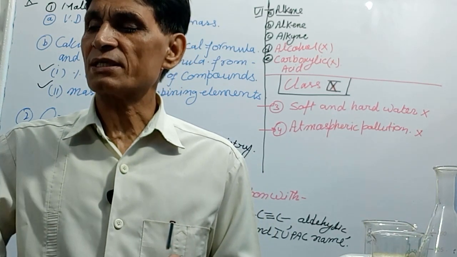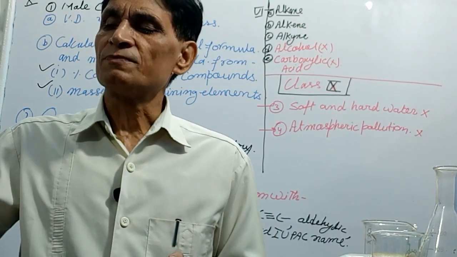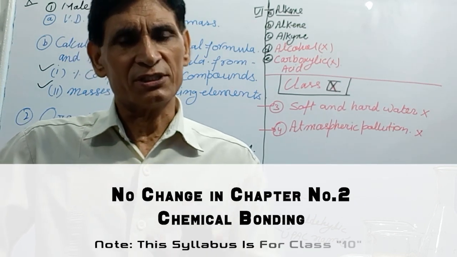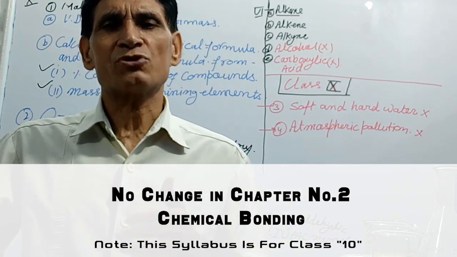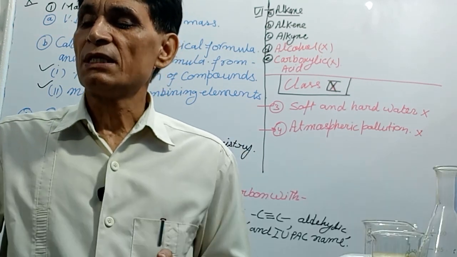Chapter number 2, chemical bonding, there is no change. Ionic bond, covalent bond, coordinate bond, compounds, prepare whatever.